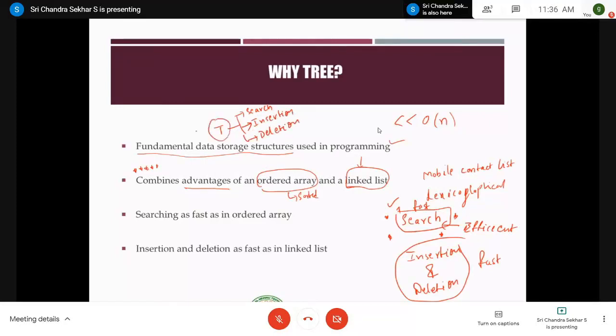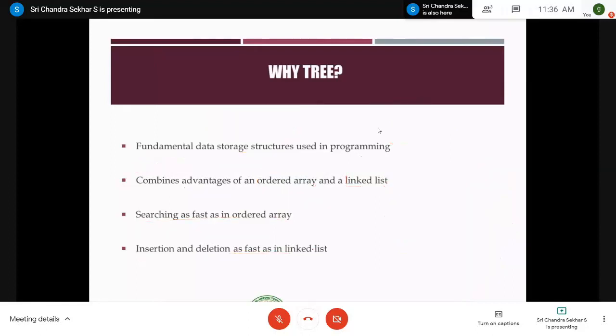So this is the primary advantage of trees, where searching, insertion and deletion are done in a faster manner, right? Searching as fast as in an ordered array, and insertion and deletion as fast as in a linked list, right? Next, coming to the next advantage.